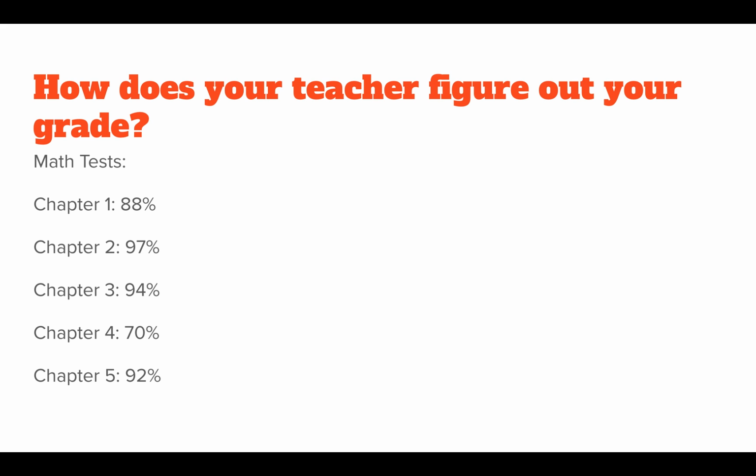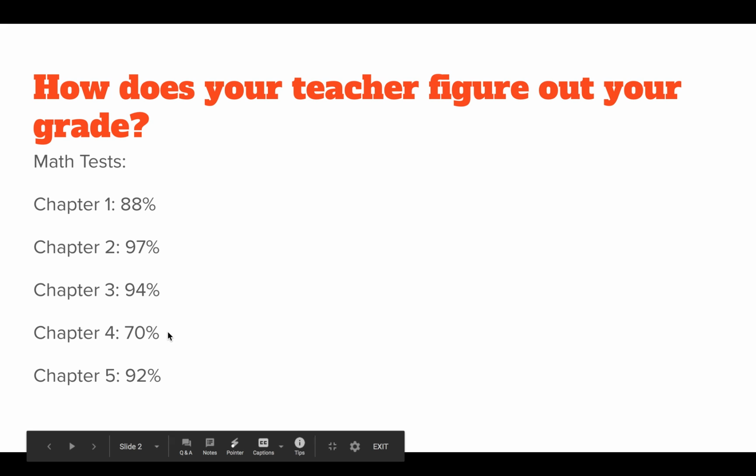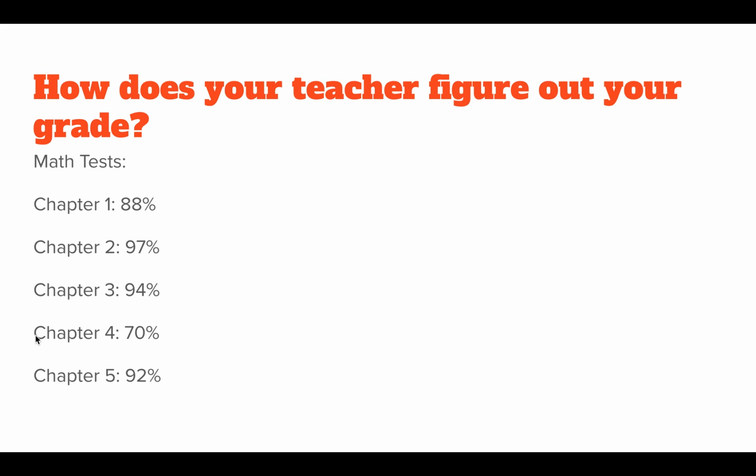I'm going to give you an example. Let's say for math, you take 5 tests in the trimester, and we want to figure out what your math grade is. Let's say on chapter 1, you get an 88%. On chapter 2, you get a 97%, chapter 3, a 94, chapter 4, you get a 70, and chapter 5, you get a 92. Just by looking at it as a teacher, I would be like, wow, this student usually does really well, but I do see that chapter 4 is a lower test grade, which seems out of the norm for you, and I'm not sure why we scored that grade.